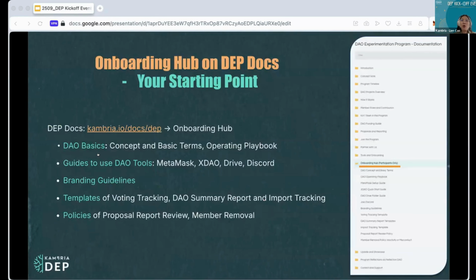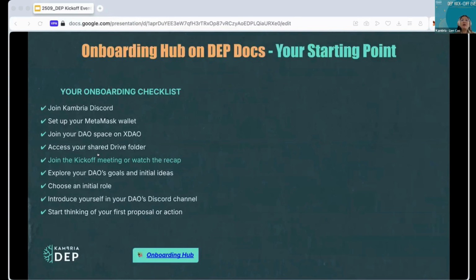Now, for your starting point, we recommend exploring our program documentation site, which we call DEP Docs, especially the onboarding hub section, with resources including DAO budgets and guides to use DAO tools, DEP branding guidelines, templates, and policy. In this onboarding hub, I would like to highlight on the left is the checklist for your onboarding.